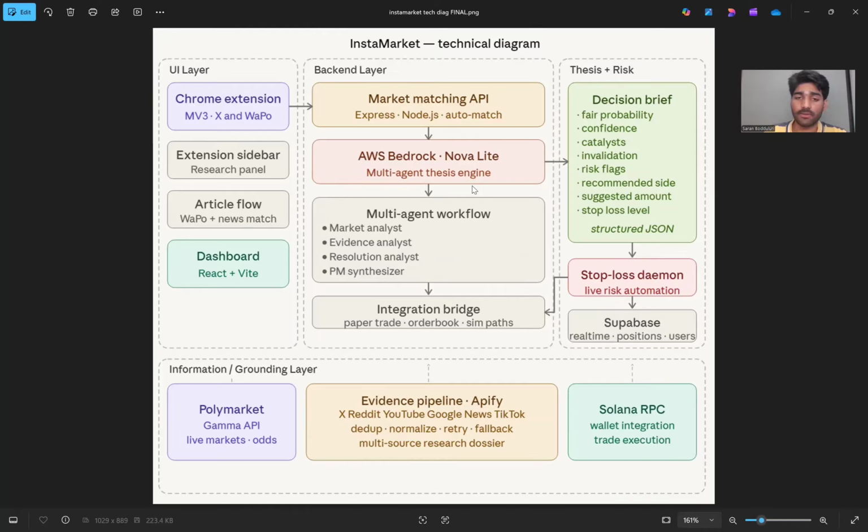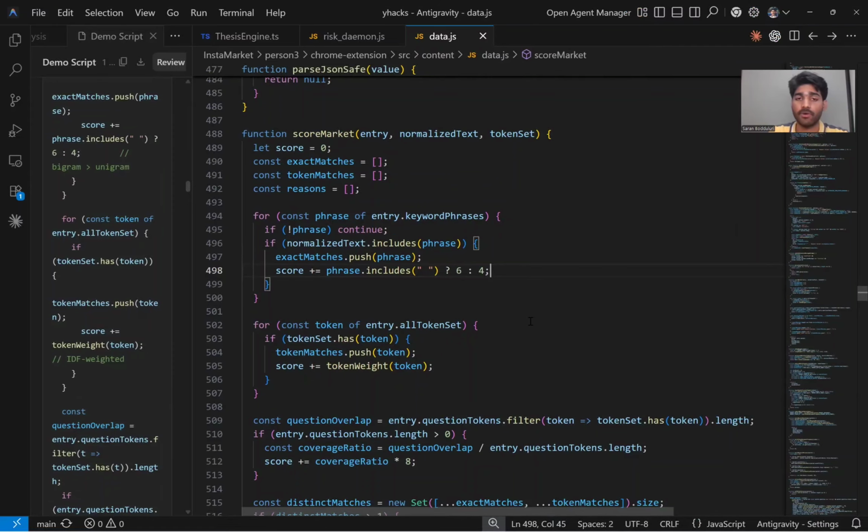And we have a multi-agent thesis engine, which is powered by AWS Bedrock. One of the most interesting things I built for this project is the score market function, which grabs the most relevant market and injects it right under the tweet. It works using NLP techniques like TF-IDF. We basically do token overlap between the text in the tweet and all the 9,000 live markets on Polymarket. And then we re-rank them using the LLM, AWS Bedrock, based on how relevant they are.